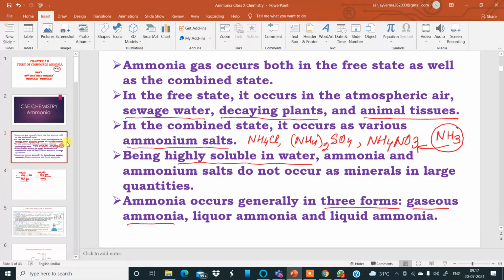Wonderful. Dakshish, what is the formula of ammonia? NH3. What is the formula of ammonia, Dakshish? NH3. Tell me 5 times.